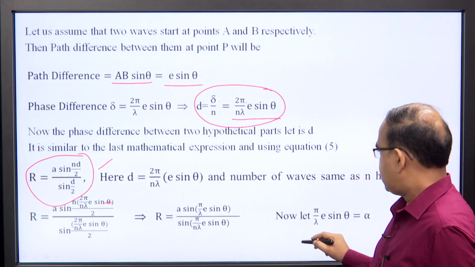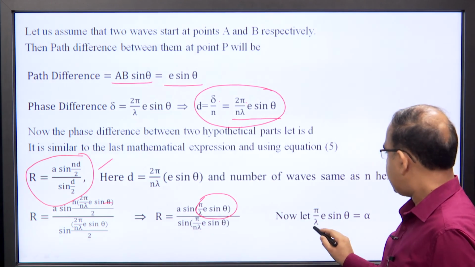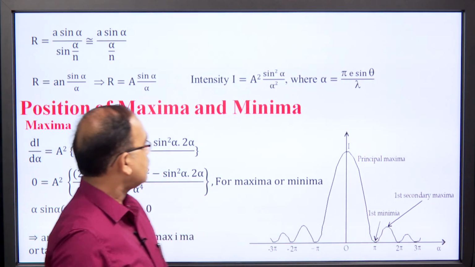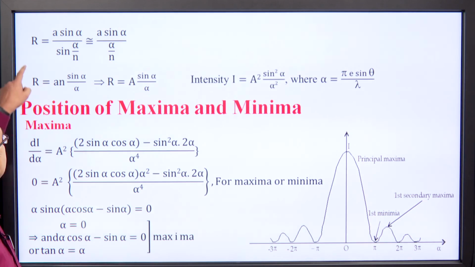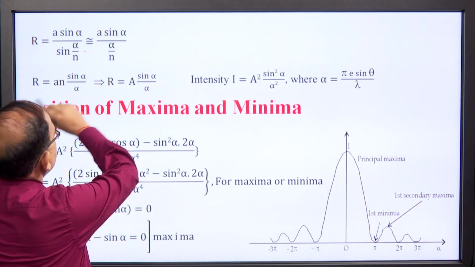Now, let us assume this term pi over lambda e sin theta as alpha. If we replace pi over lambda e sin theta by alpha, we have the expression R is equal to a sin alpha over sin(alpha by n).